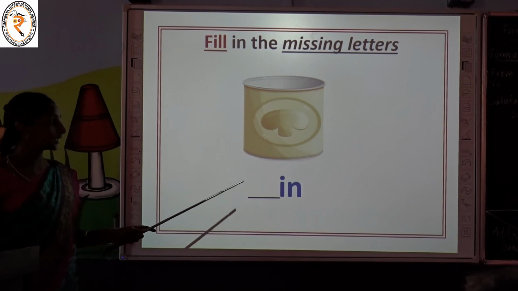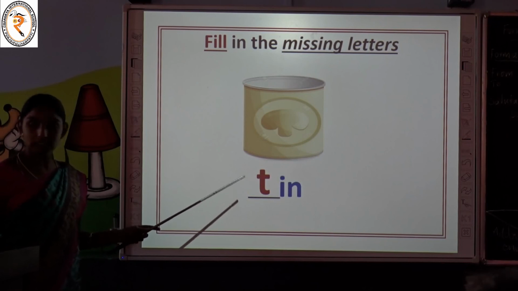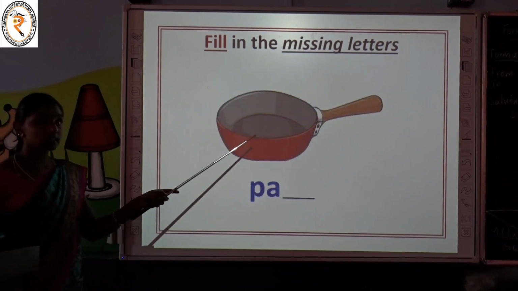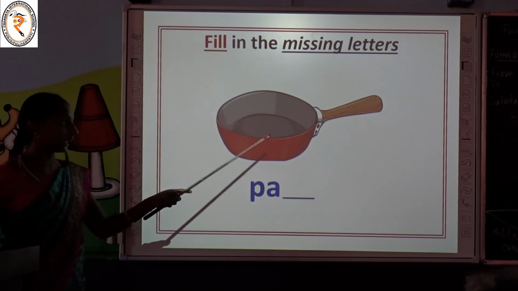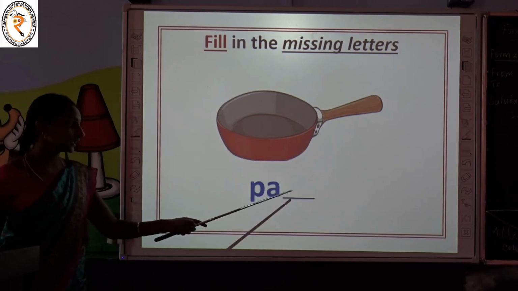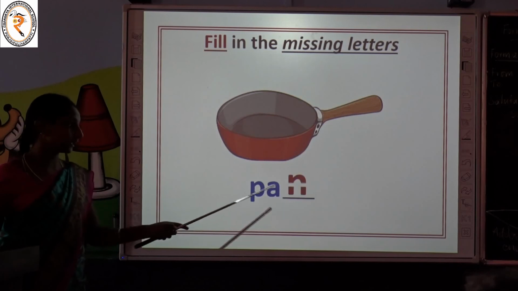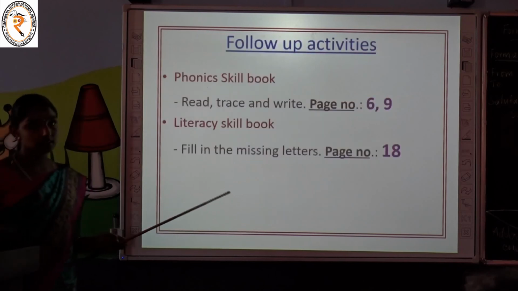Good. You are telling the correct answer. T-I-N, tin. One more. What it is? Tell me the correct missing letter. Yes, N. This is pan. The letter N is missing. P-A-N, pan. That's it, children.